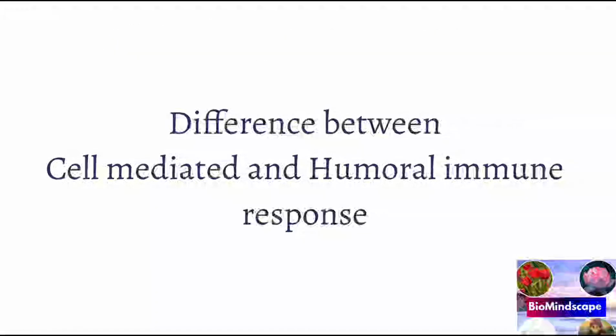So cell mediated immune response and humoral immune response, let's know the difference. The cell mediated immune responses involve killing of intracellular organisms, destruction of tumors, rejection of graft tissue, and delayed type hypersensitivity reaction after contact with certain antigens. Whereas in the humoral immune response, antibody is specific and combines with the antigen which stimulates its production.